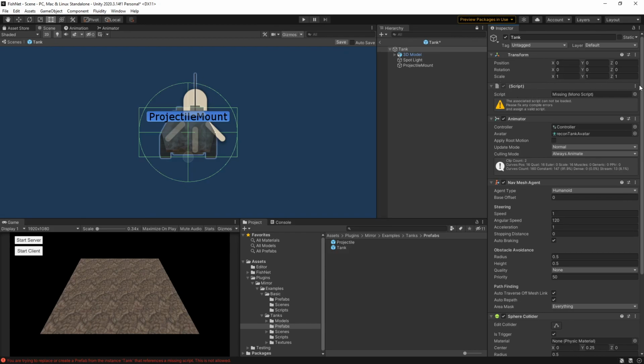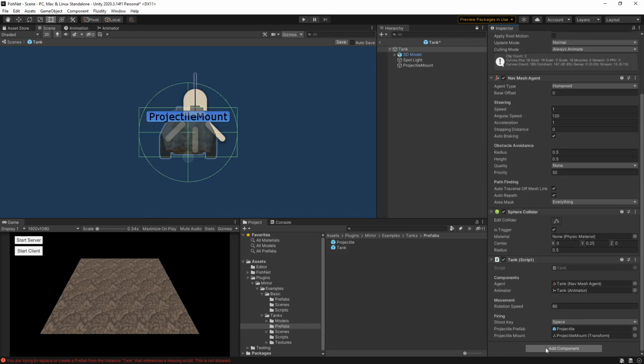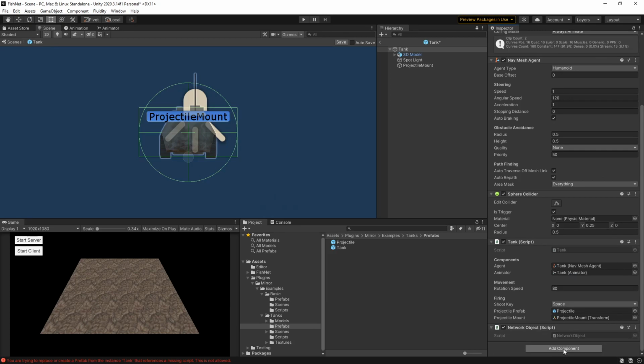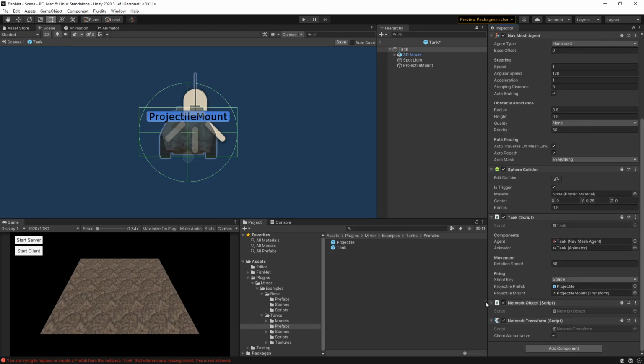This used to be a network identity. So let me remove that. That's another thing, is network identity was replaced with network object. I never really liked the network identity. And for some reason I typoed it a lot, so it drove me nuts. So I'm gonna go ahead and replace network identity with network object, and then put on my own network transform, save. That's good to go.